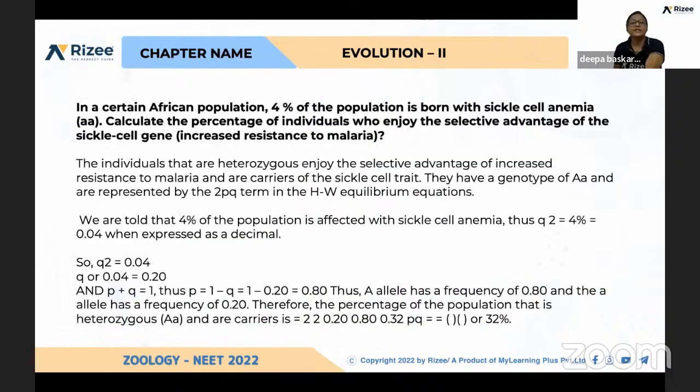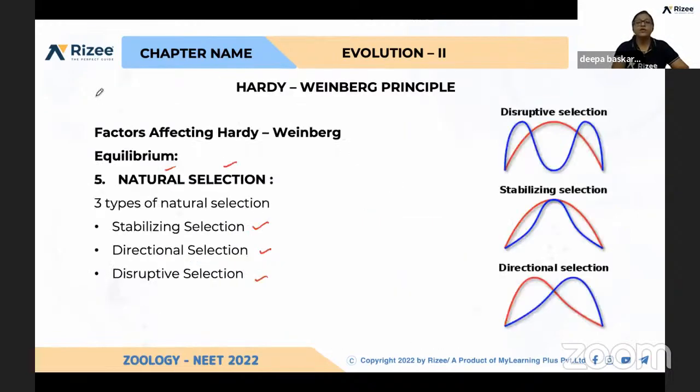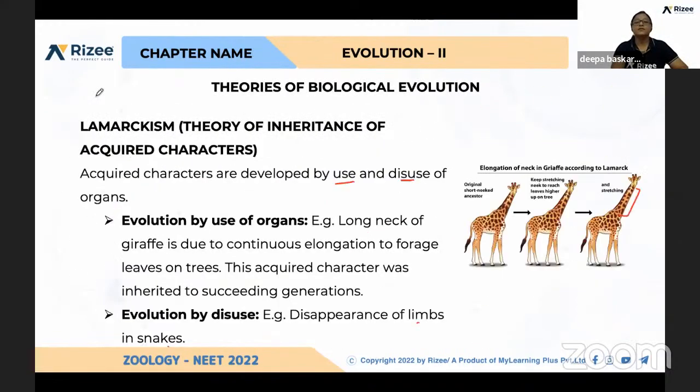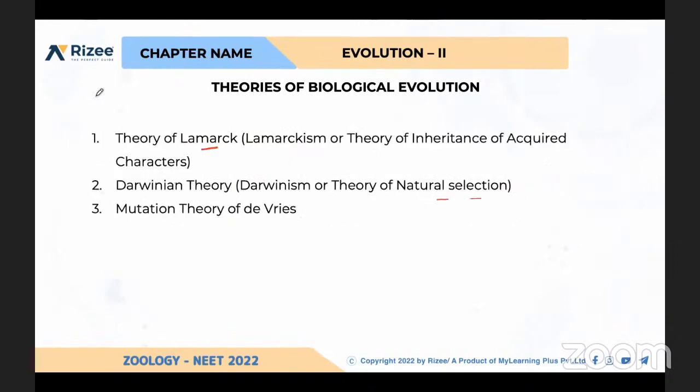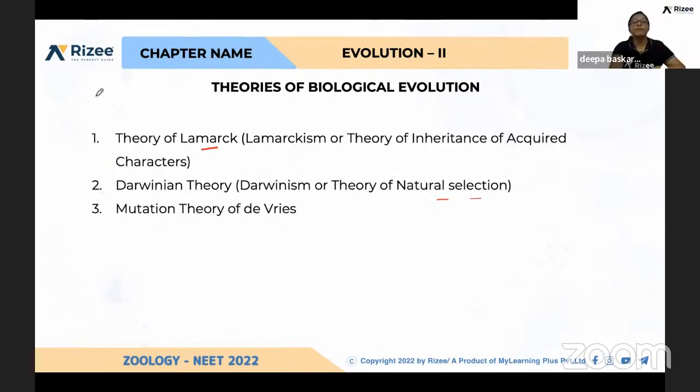Yeah, so let us see a few problems in Hardy-Weinberg equilibrium. So first question is, understood, dear all these? Yes, ma'am. So what was the theory proposed by Lamarck? Tell me. Lamarck, Darwin, and Hugo de Vries. What did they propose?